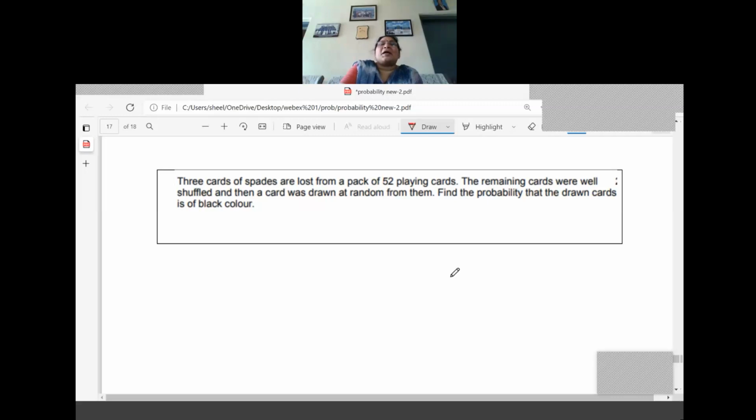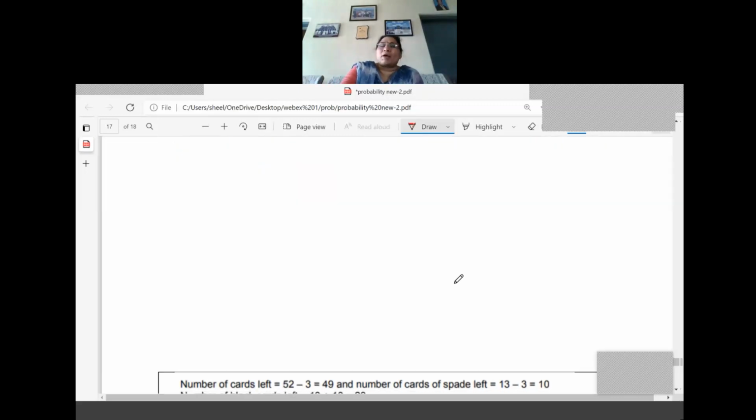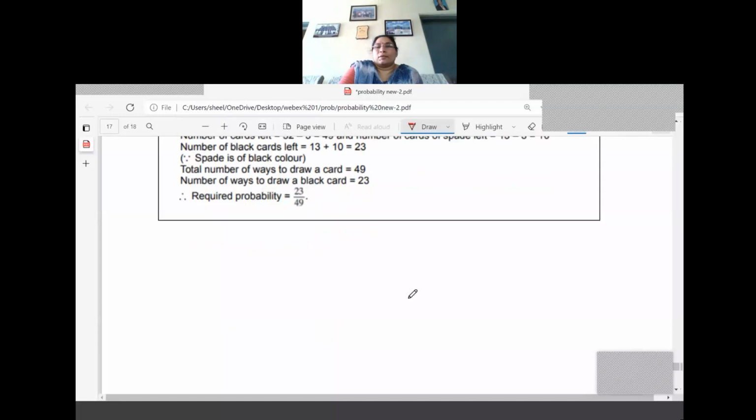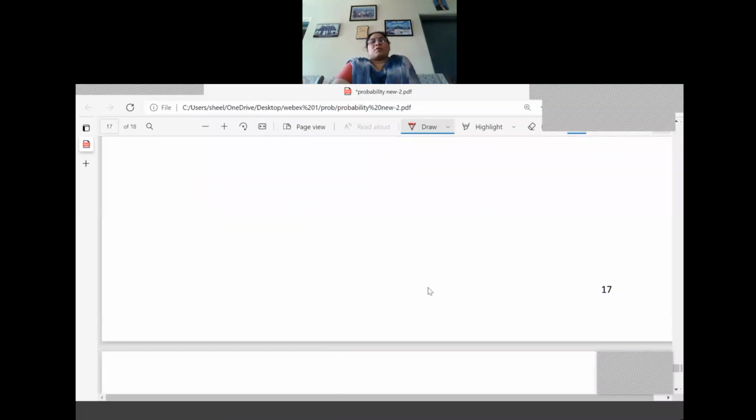So for the total possible outcomes you don't have any doubt. Only the numerator part you are having doubt, right? It is 23 by 49, because 3 cards of black only are lost. Understood? So that is why 23 is coming, and 49. Very good, because you can expect that type of questions in exams.